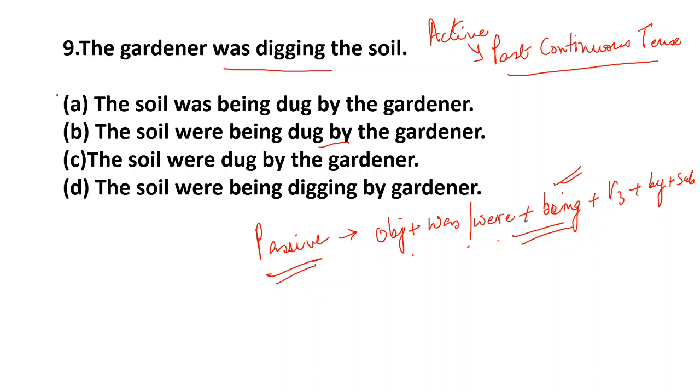Now you see the answer is very clear. This is the object. The soil becomes the object. Was is there. Being is there. This is in the past continuous tense. Then V3 is there, then the by, then the subject. Very clear? Next.